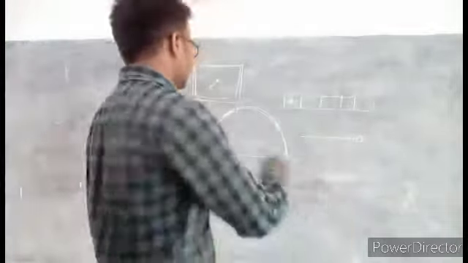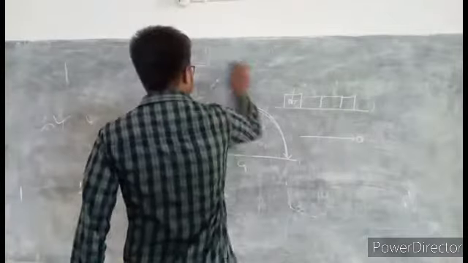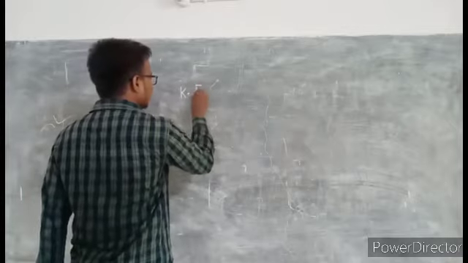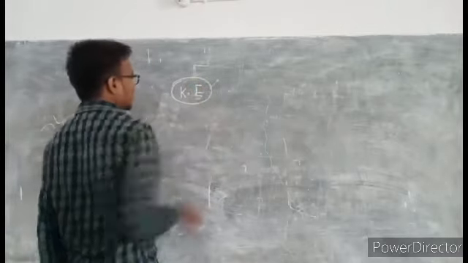So again, I am reminding you that kinetic energy is energy possessed by an object during its motion. Ke is the symbol of kinetic energy.